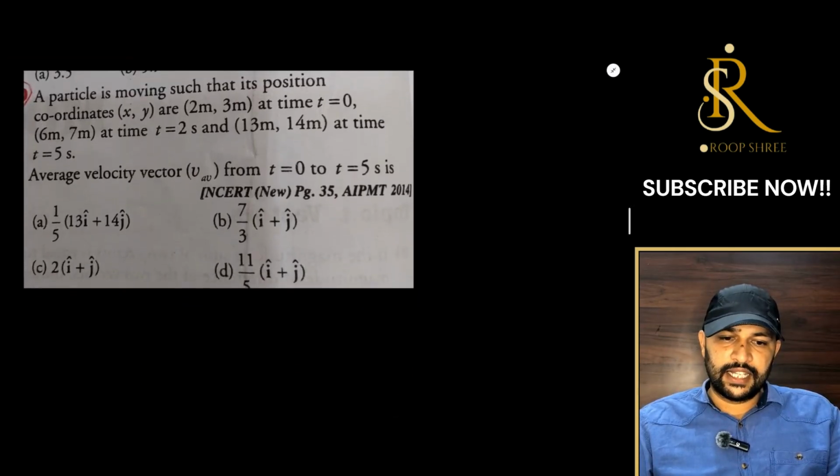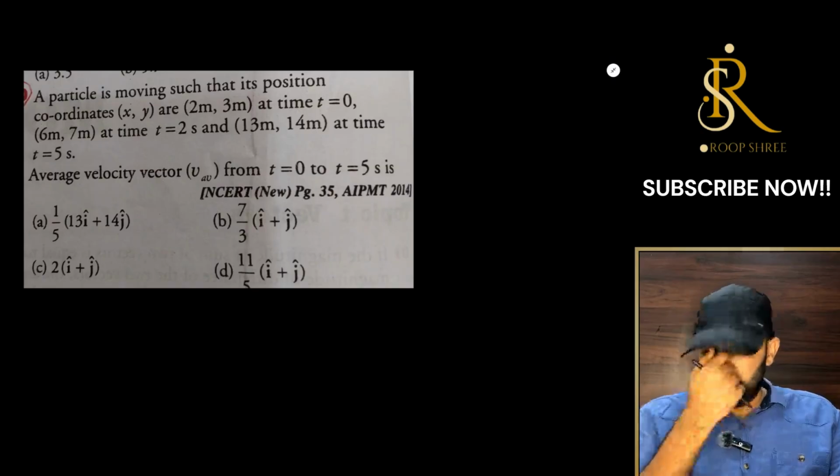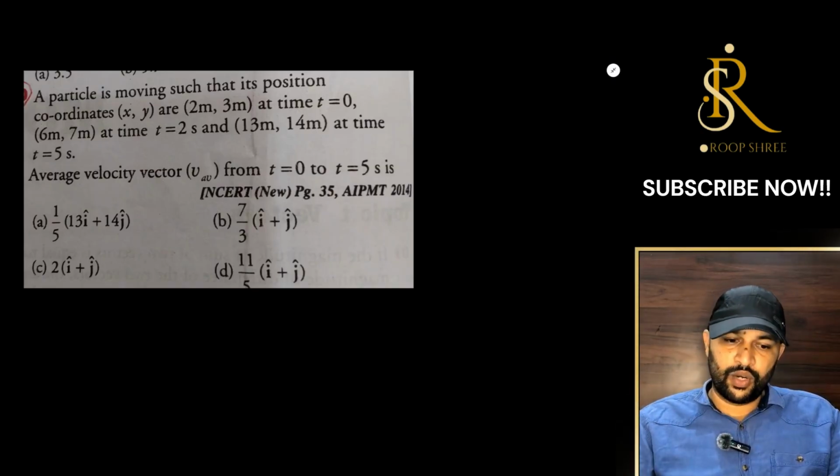Great. Let's see the next one. Our next problem says a particle is moving such that its position coordinates x, y are 2 meter and 3 meter at time t equal to 0, 6 meter and 7 meter at t equal to 2 seconds, and 13 meter and 14 meter at t equal to 5 seconds. What will be the average velocity from t equal to 0 to 5?